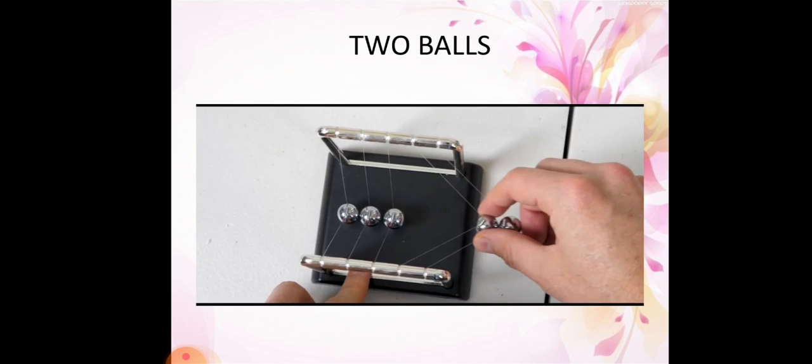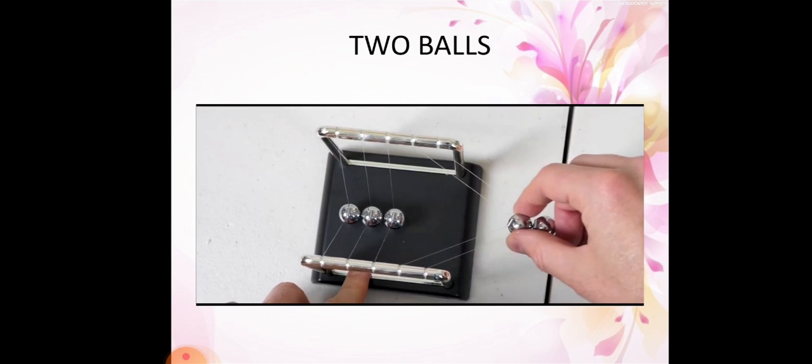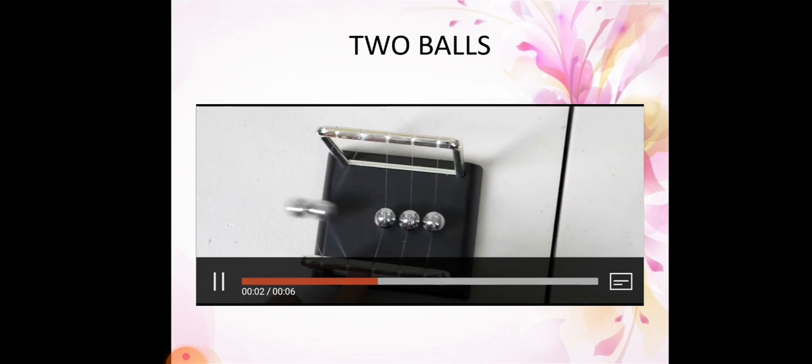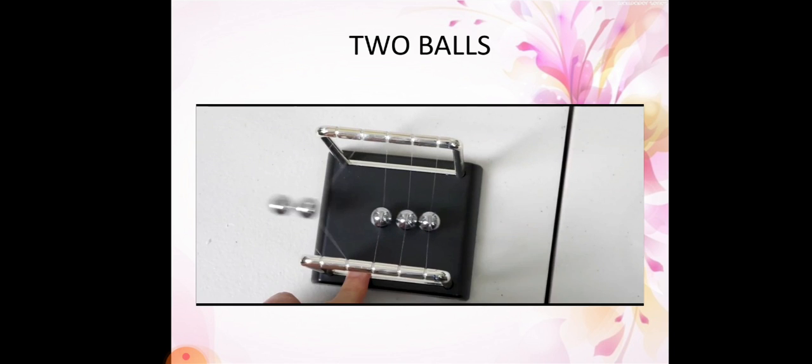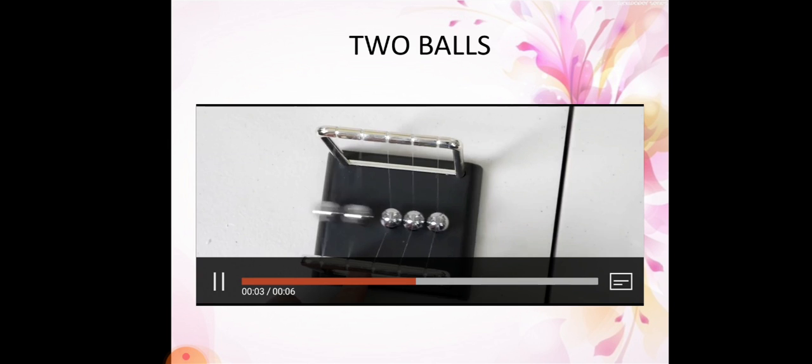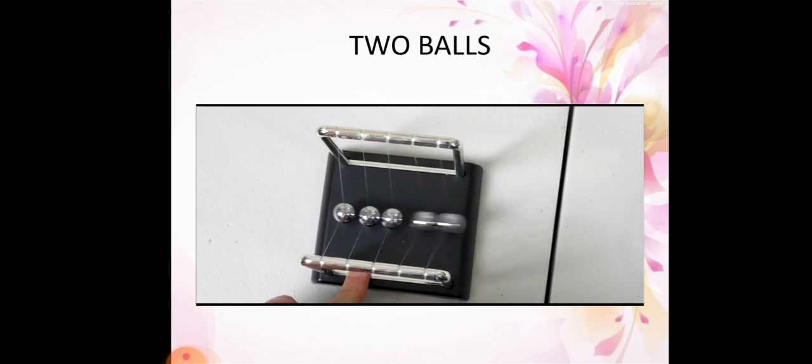See here, one more using two balls. By pulling two balls and releasing them very fast, two balls are also coming out. So when we pull two balls and release, two balls come out.